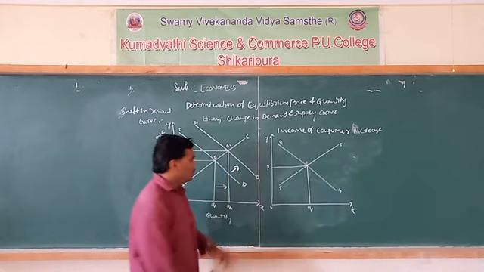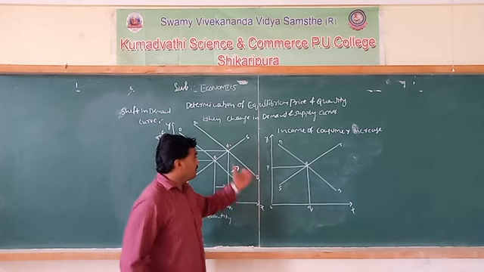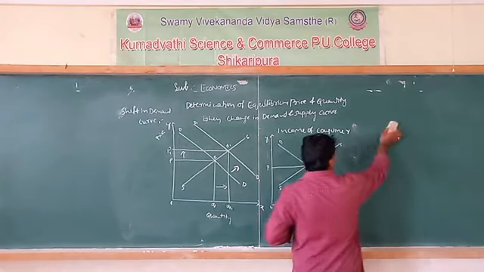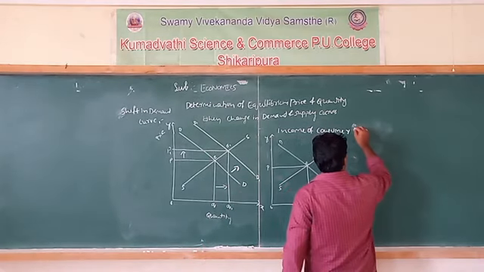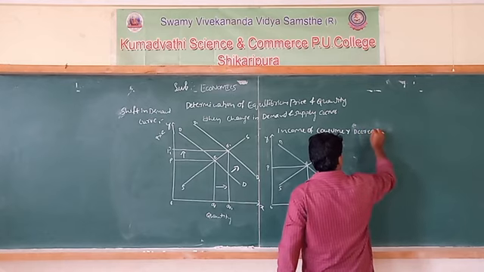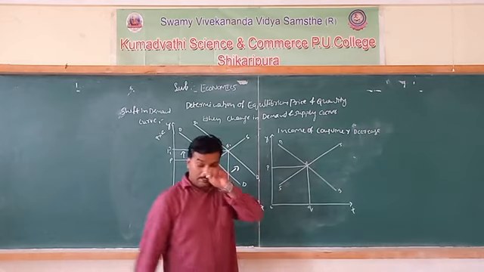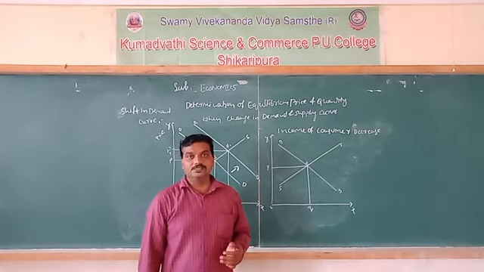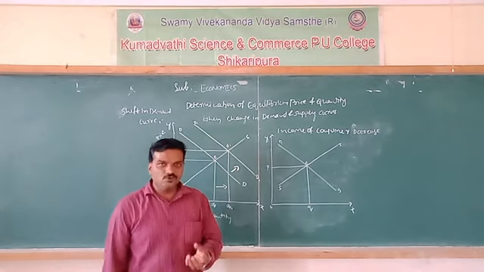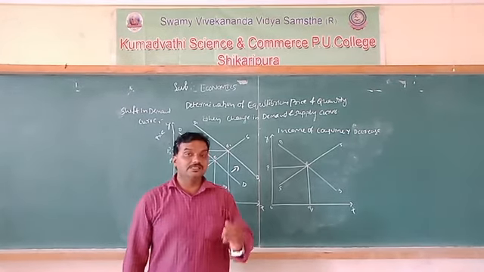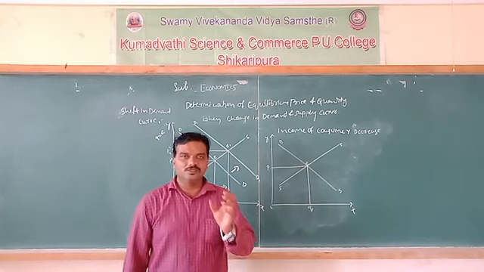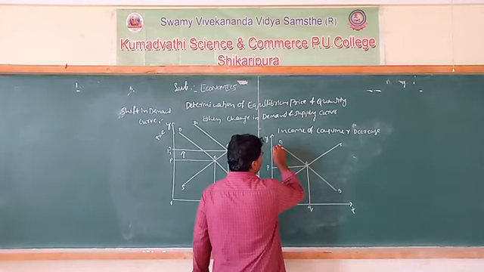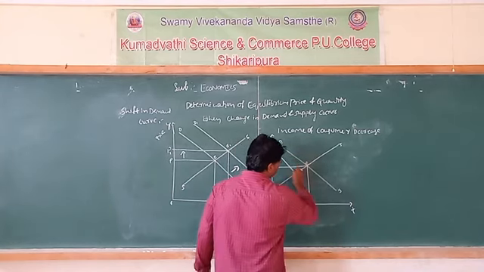The right shift of the demand curve was discussed in the previous concept. Now if the income of the consumer decreases, our purchasing power also decreases. So we purchase fewer units of a commodity at the existing price. So the demand curve shifts to the left side.